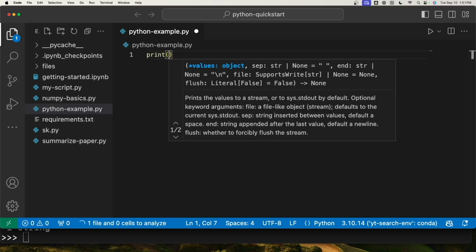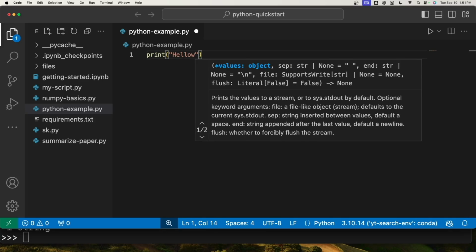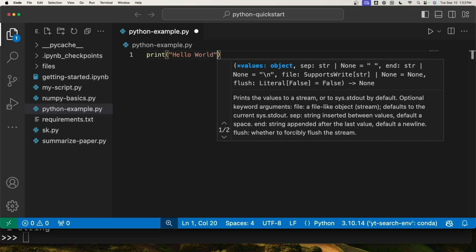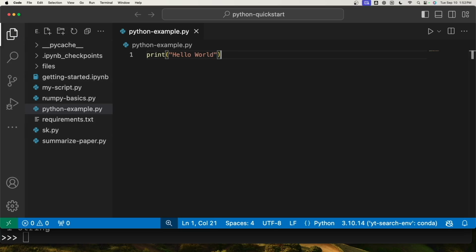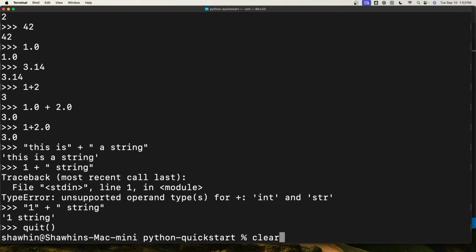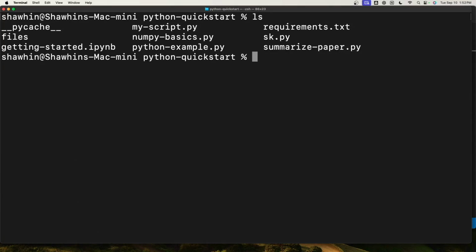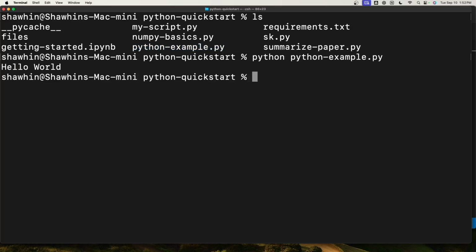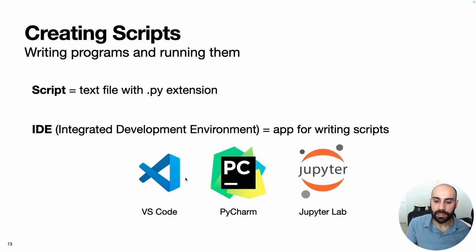Here I'm going to create the ceremonial first program that every developer writes, which is print hello world. What this is going to do is, if we go to our terminal, I'm going to quit out of Python and clear this. I'm going to hit ls, which allows us to see all the folders and files in the current directory, and we see that our python-example.py is sitting right here. I'll type python and then copy paste this here. If we run that, we see our program prints hello world. That's the simplest Python script that we might create, and I used VS Code to do that.